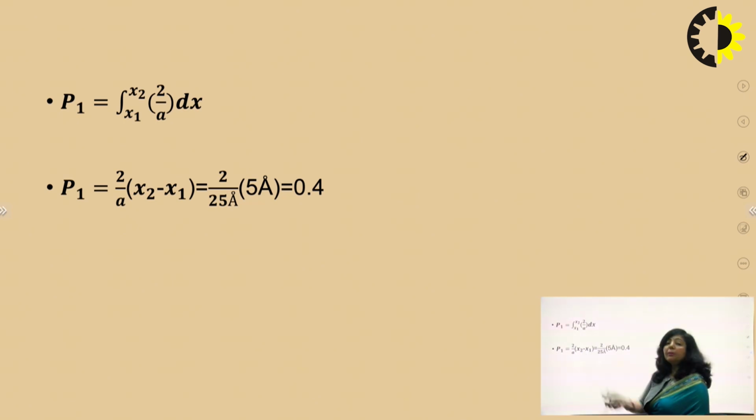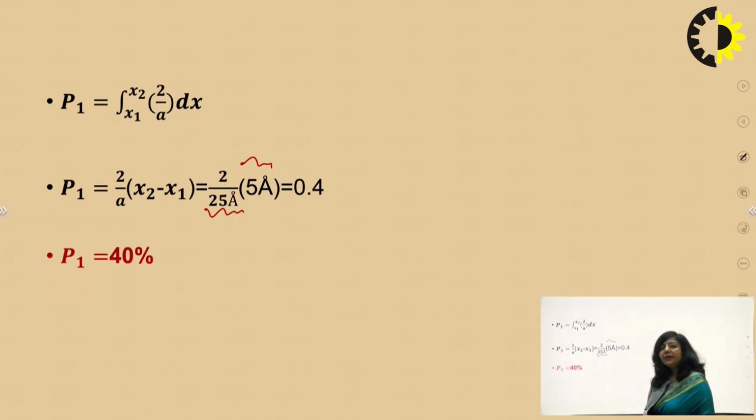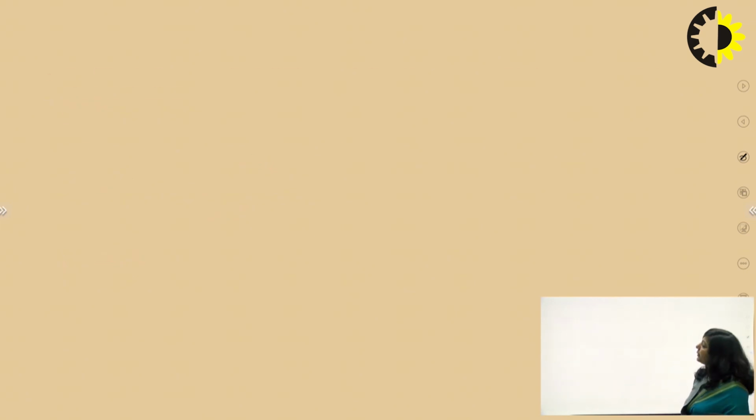And you know the width of the box is 25 angstrom, and that interval is 5 angstrom. So now you have 10 by 25, which is equal to 0.4. Since we have to find the probability of finding the particle, that probability is always written in percentage. So this 0.4 can be written as 40%. It means the probability of finding the particle at the center of the box in the lowest energy state is 40%. So this is a way to find the probability.